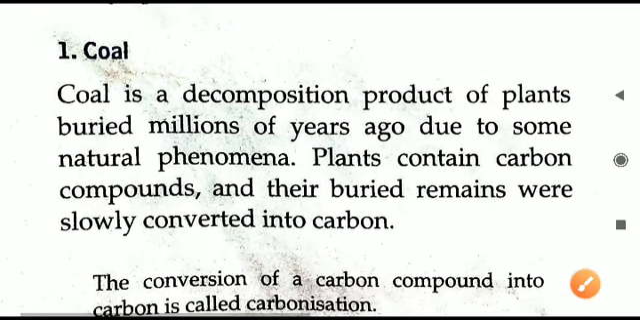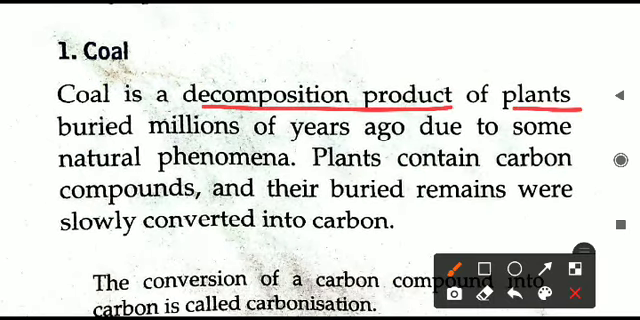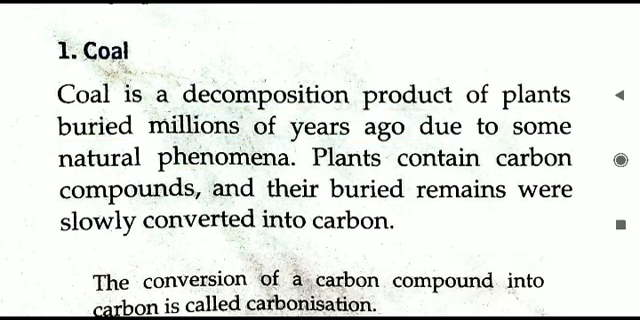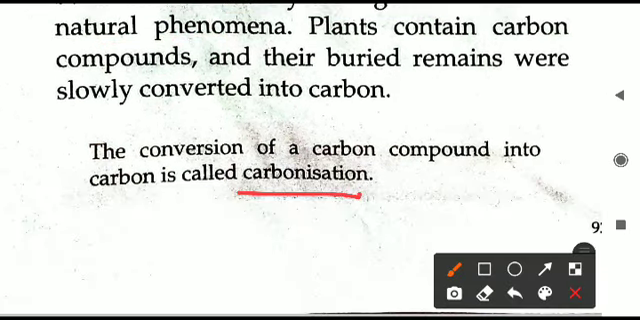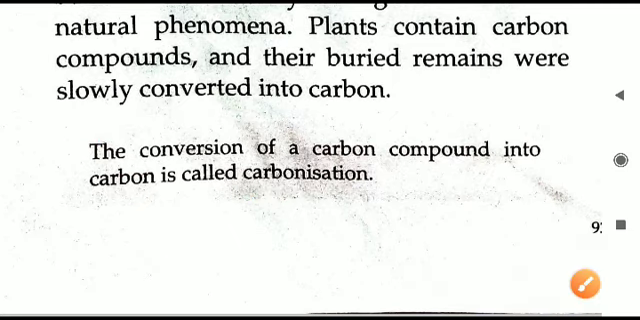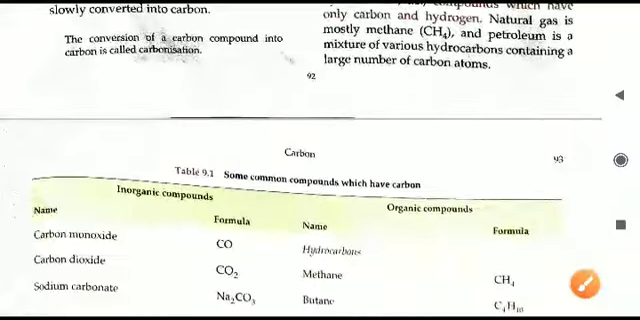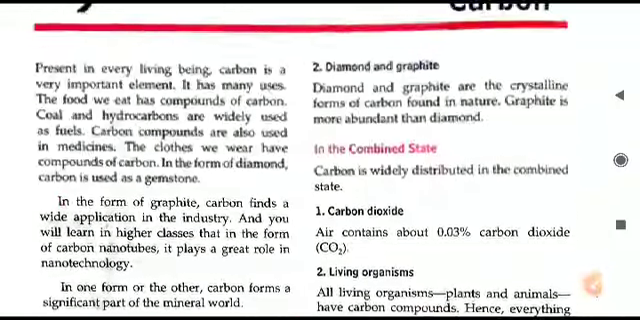Point number one, coal. Coal is a decomposition product of plants buried millions of years ago due to natural phenomena. When the plants or trees died, they were buried in the soil, and over a period of millions of years, these remains of the plants converted into coal. This happens by the process called carbonization. The definition we will read: the conversion of a carbon compound into carbon is called carbonization. So this is what has led to the formation of coal.